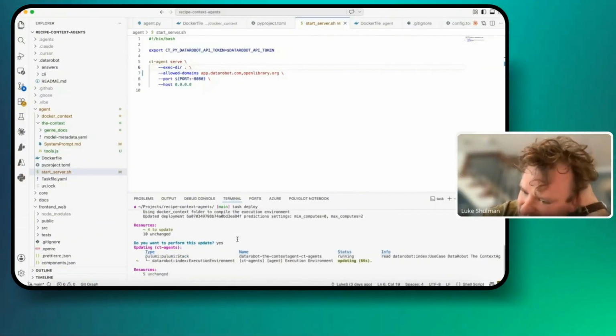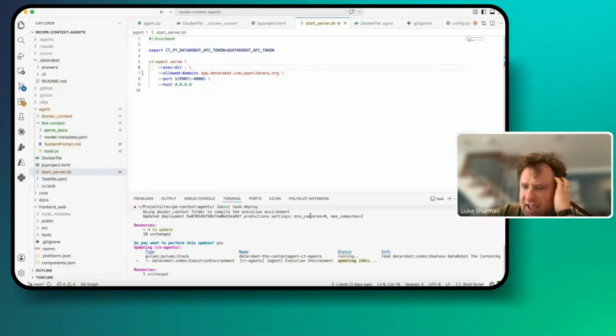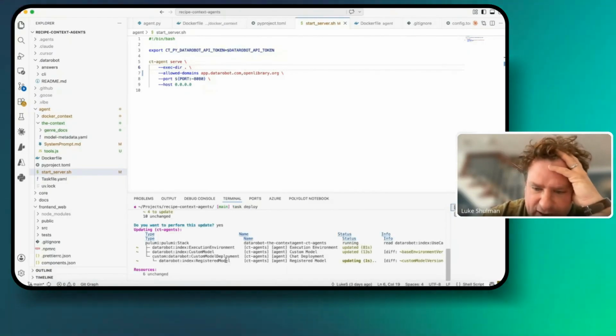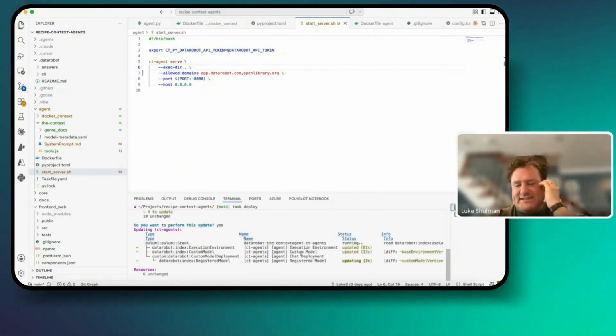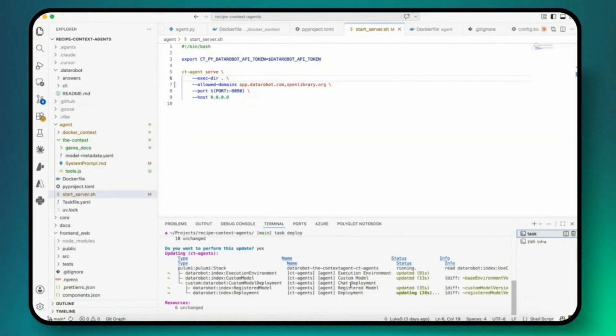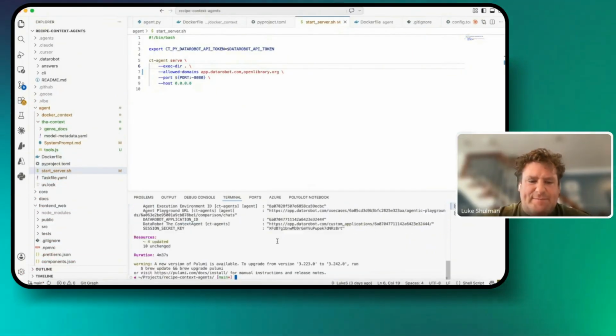So the port update remains unchanged. It knows about all that stuff, and it's keeping track of it for us. It knows that it doesn't need to change everything, it just needs to change a few things. Here we go. Everything updated.